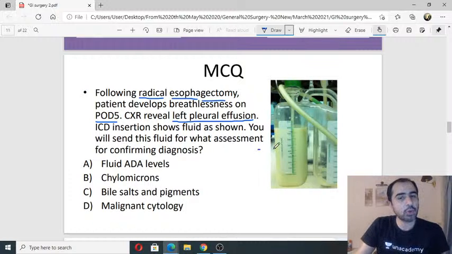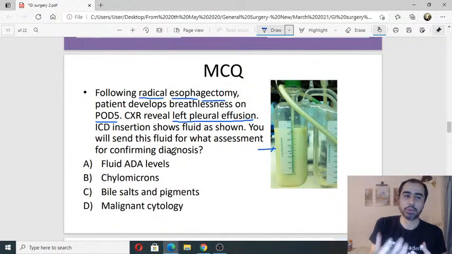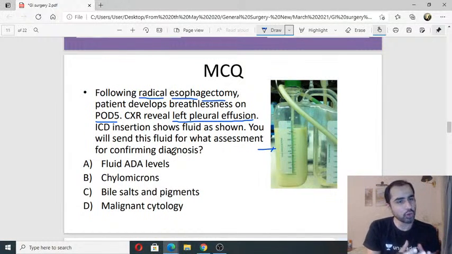What will you send this fluid to confirm the diagnosis? So understand, you've had an esophagectomy. The patient has pleural effusion post-operatively. You want to know the cause of the pleural effusion, right? It's not normal for someone to get pleural effusion post-operatively.